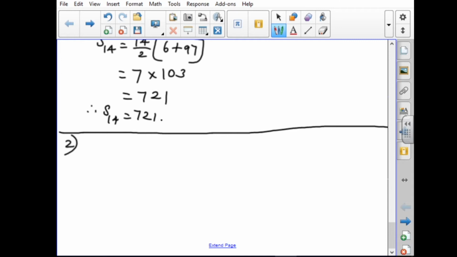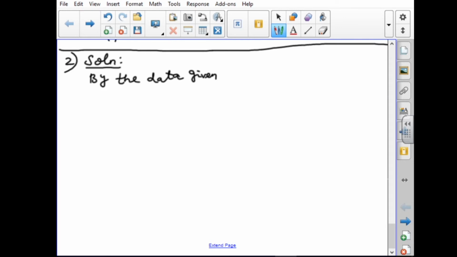So for the second one, we write the data given. What is the data given? The series will start with 5, and the sum we are getting is 480. So the series is starting with 5.